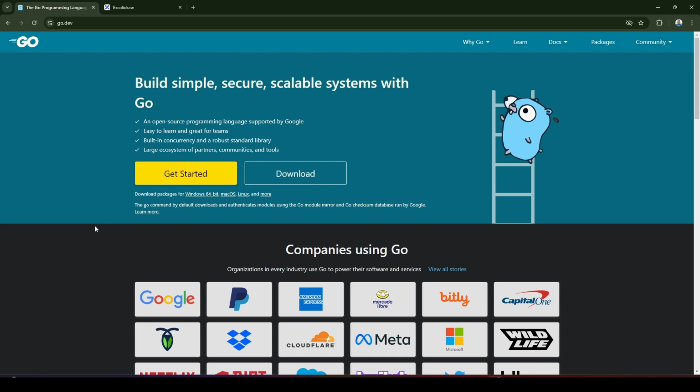So if you are someone who wants to get a new job or switch jobs, then this is the course for you. You should learn Golang. It will help you get a new job and also boost your salary in your job. So let's get started.